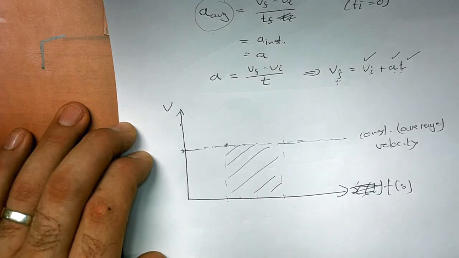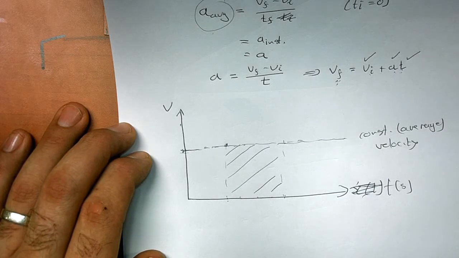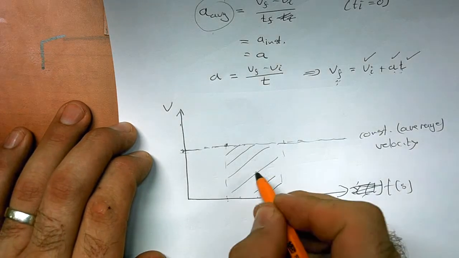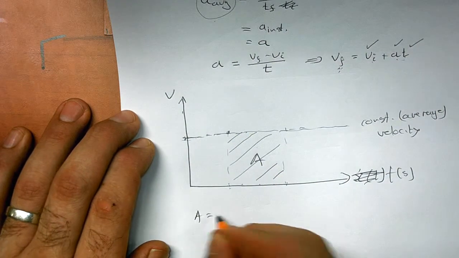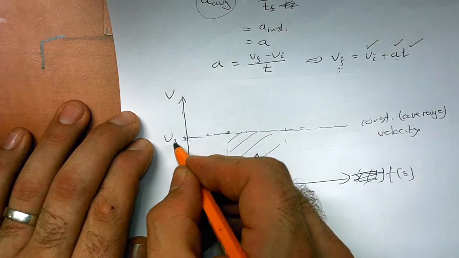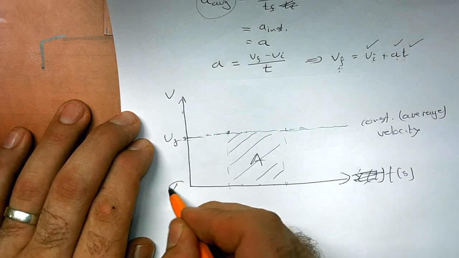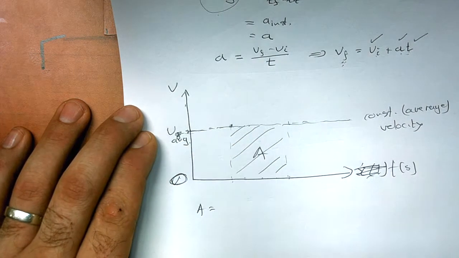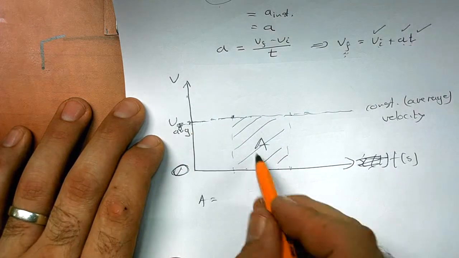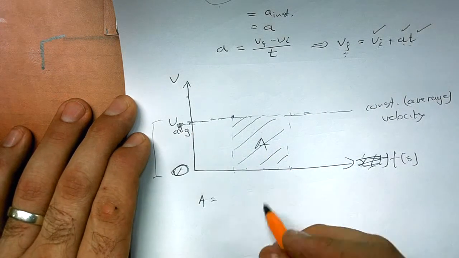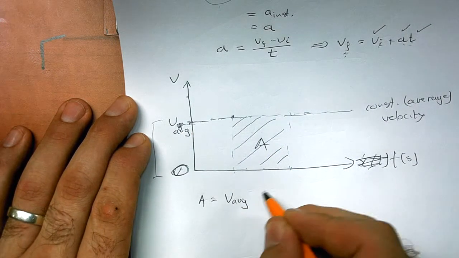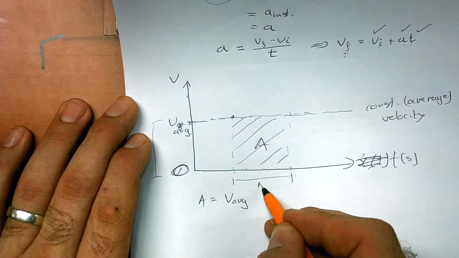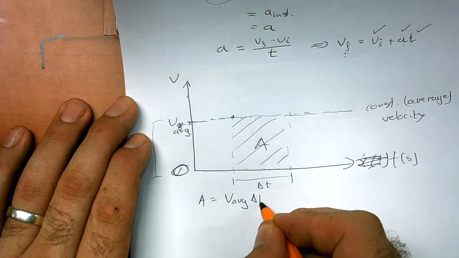Okay, so if you're saying if I calculate the area there, I have to multiply. So this area will be equal to, let's say that's our average velocity, or constant velocity. So this area is equal to that, which is our average velocity, times this, which is the time interval.